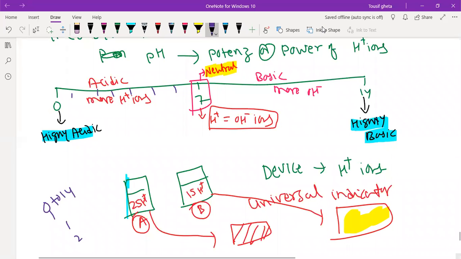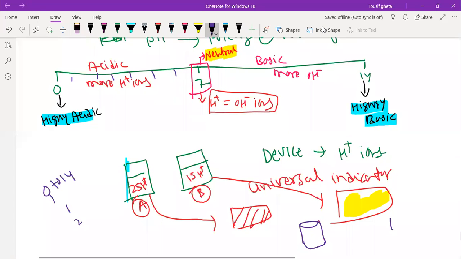One question will come to our mind. I will take one solution and you will give me a universal indicator paper, and I will give you a standard chart. It will be clearly shown: if it is 1, then it is blue, if it is 2, then red, if it is 3, then orange, if it is 4, then violet, if it is 5, then green.